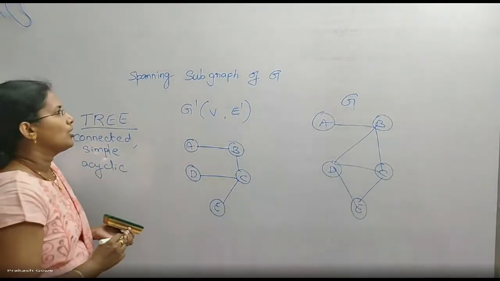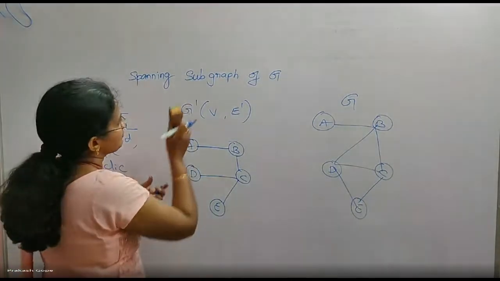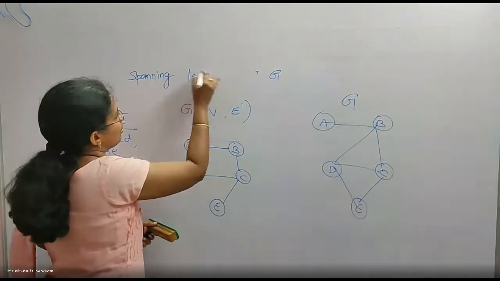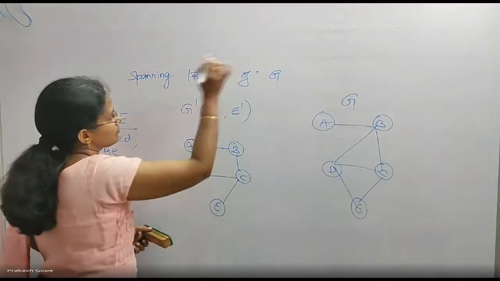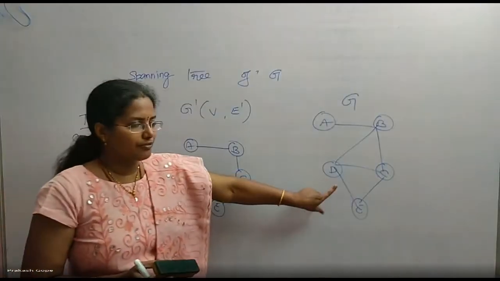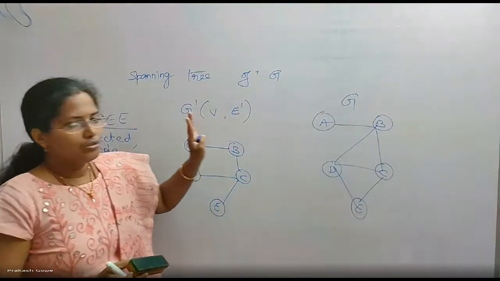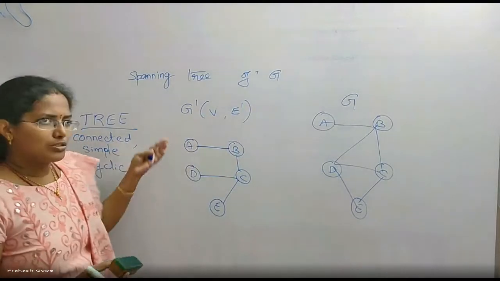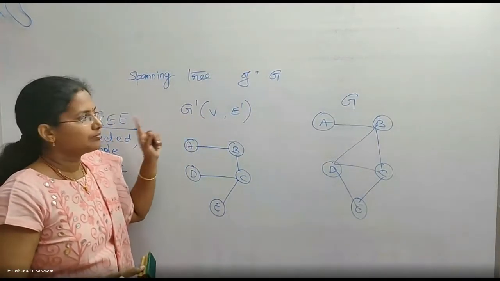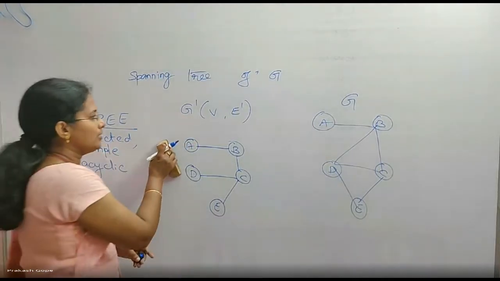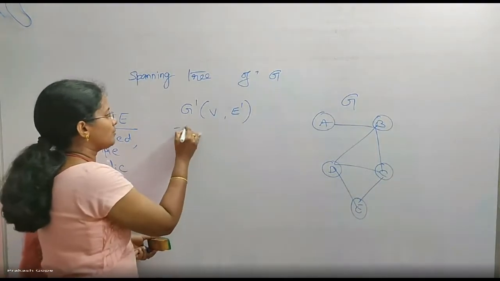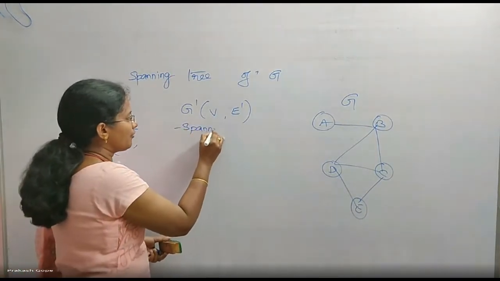Okay. Then what is spanning tree? Spanning tree of graph G. What is spanning tree of graph G? For example, this is the graph. What is the spanning tree of this? Spanning tree. Tree is also a graph, right? So I am calling this as spanning tree. Okay, spanning tree is, first of all, it must be a spanning subgraph.